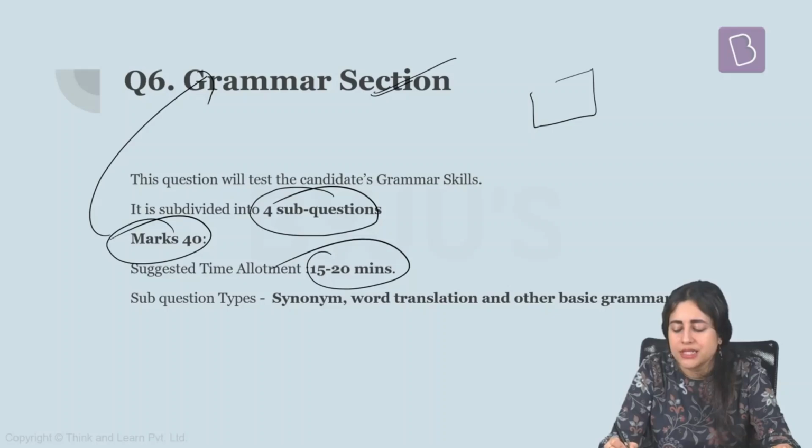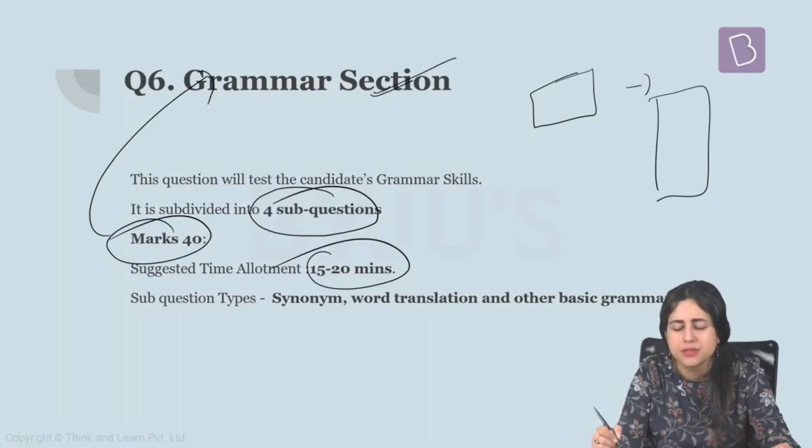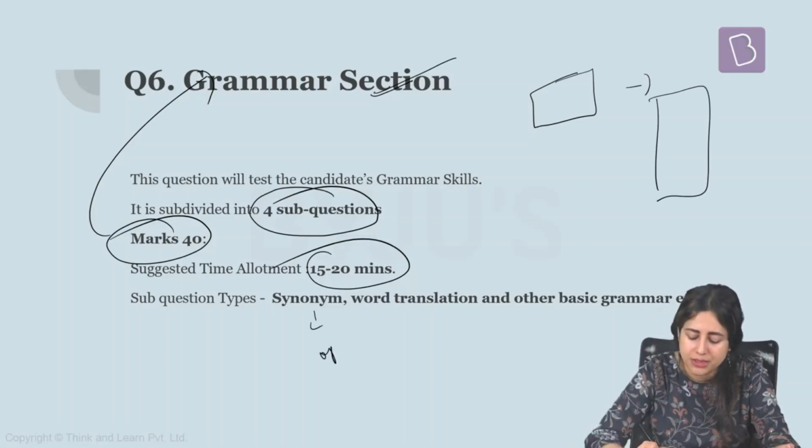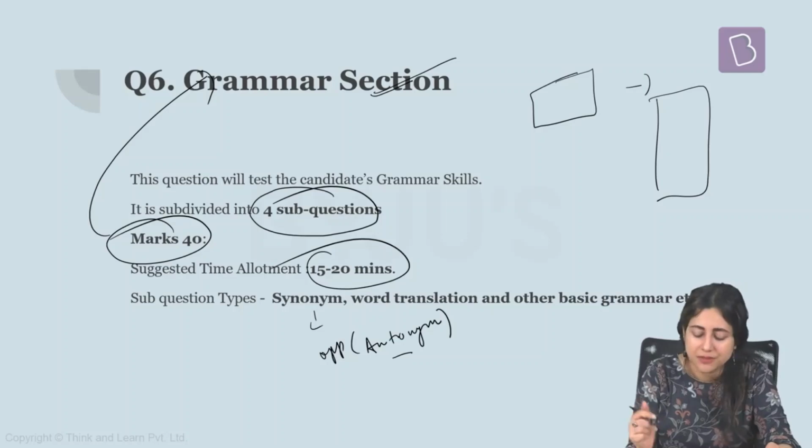Questions can be synonyms. You can be given a word in your native language. You have to tell a synonym of that word from the given list of words. Synonym only means meaning, so basically you have to find out the word meaning. Or you can also be given opposite, which means antonym. In this case, you have to select the word which is opposite to the word that has been given to you. Then word translation can come.